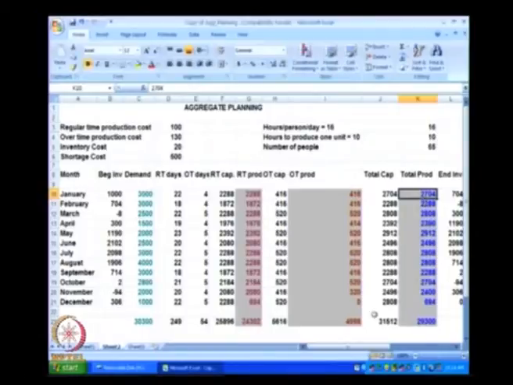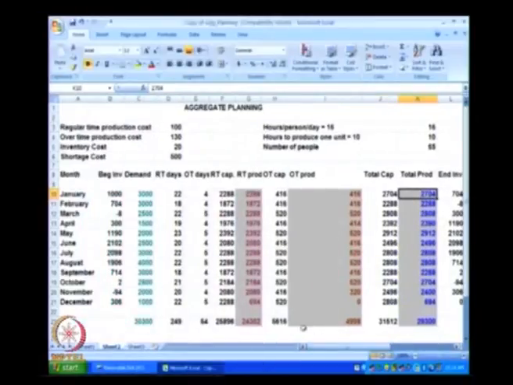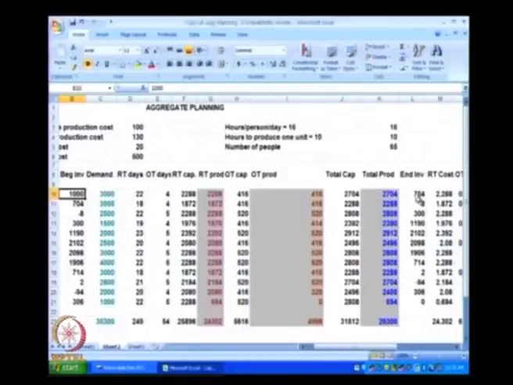Now the moment 2704 is typed by the user, there is a beginning inventory of 1000 which is available here. There is a total production of 2704. So we get 3704, less 3000, which is the demand, gives us the final inventory of 704. So the ending inventory for January is calculated this way.